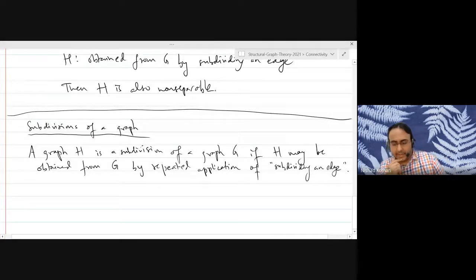So if you can repeatedly subdivide edges and get to the final graph, then we will say that that graph is a subdivision of the original graph.